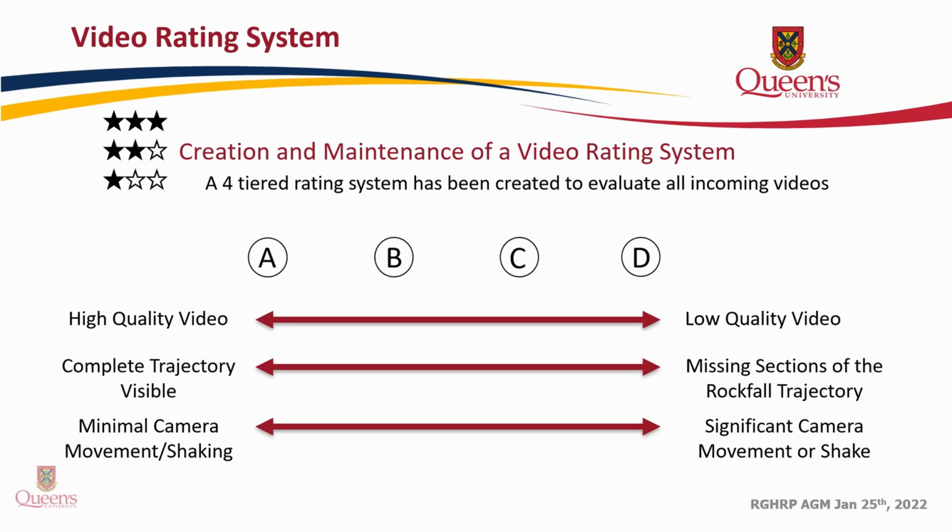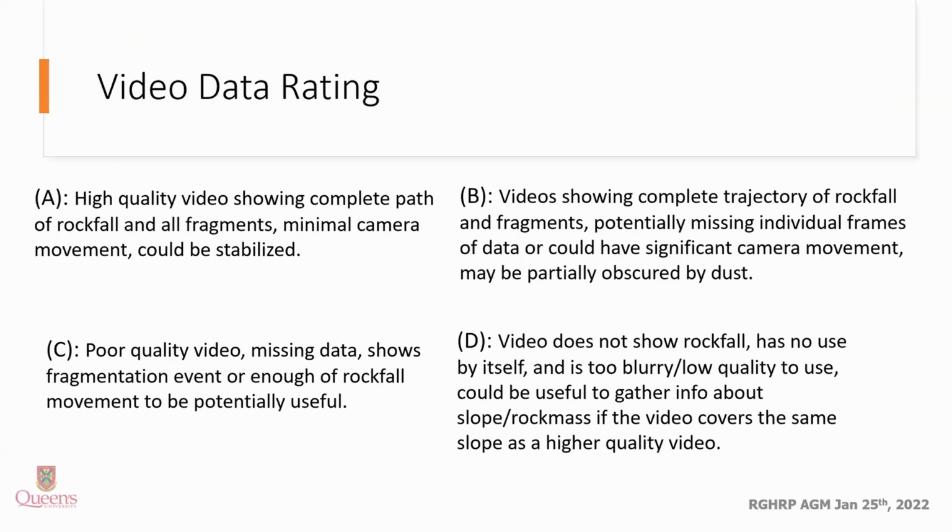And it's a 4-tiered rating system that's been created, with A having videos that are the highest quality, a complete trajectory visible, minimal camera shaking, all the way down to D having low quality videos, missing sections, or significant camera shaking. Videos in our category A are really optimal videos for research. These are high quality videos that show the complete path of the rockfall and all fragments.